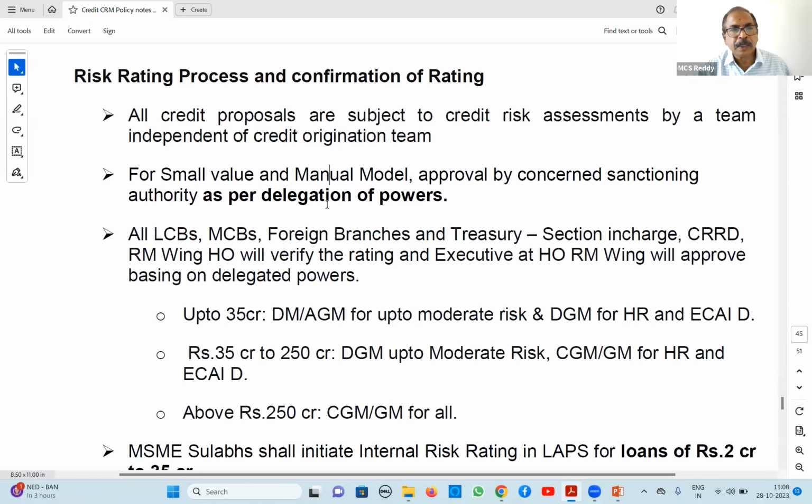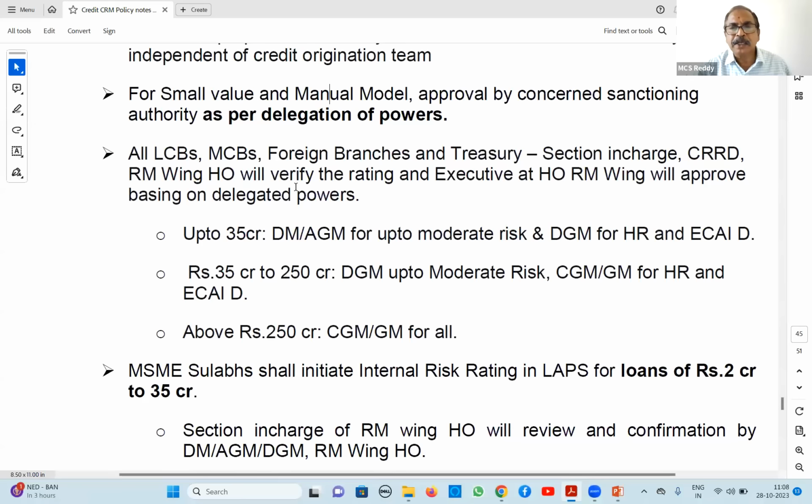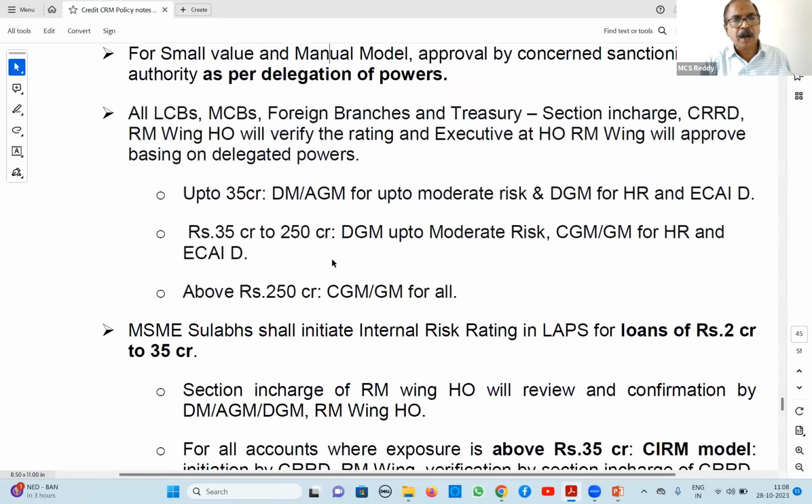Next, as per delegation of powers, MCBs, LCBs, etc., branch level they will initiate, and at HO, RM wing, they will approve up to 35 crores. If it is DM or AGM, up to moderate risk, and if it is high risk, it is DGM. In 35 to 250 crores, DGM. Beyond that, it is again CGM. Above 250 crores, it is approval by CGM or GM for all.